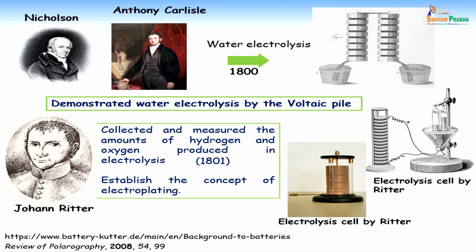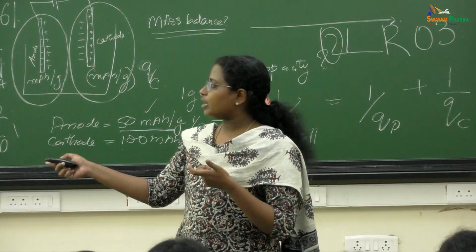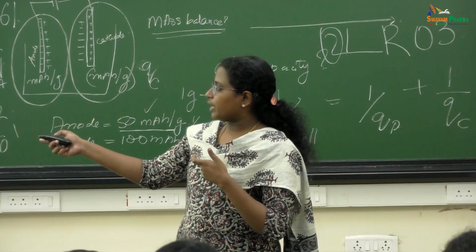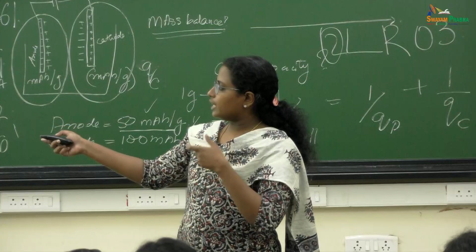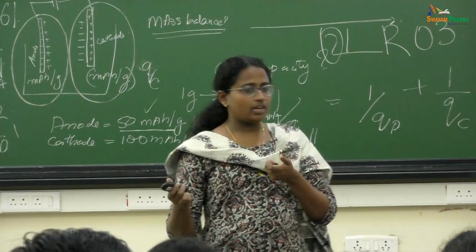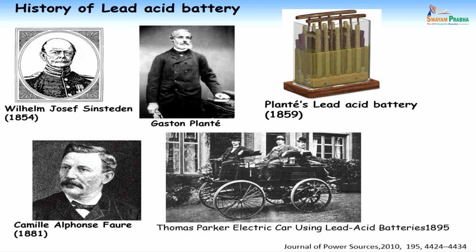It has some sort of reverse current as compared to the voltaic pile. So inspired by him, Joseph started this particular lead acid battery by putting lead plates in sulfuric acid. And then Planté is actually considered the father of the lead acid battery.